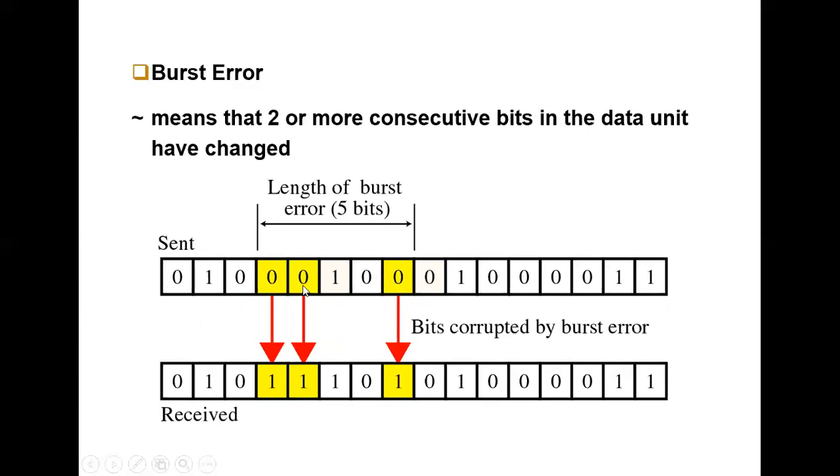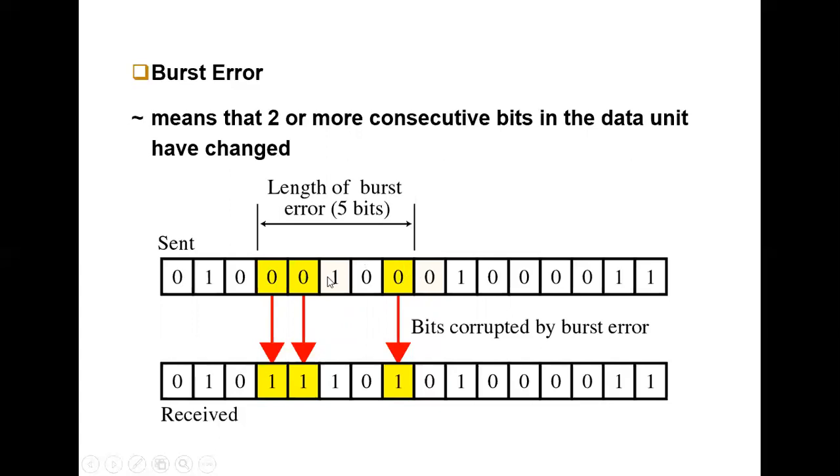How are we going to calculate those bits? If you see, that is the starting bit position from the sender. This one is the starting position and this one is the end position. That means only three consecutive bits have been changed, but here we are going to discard the 5 bits, that is from the starting bit to the last end bit.